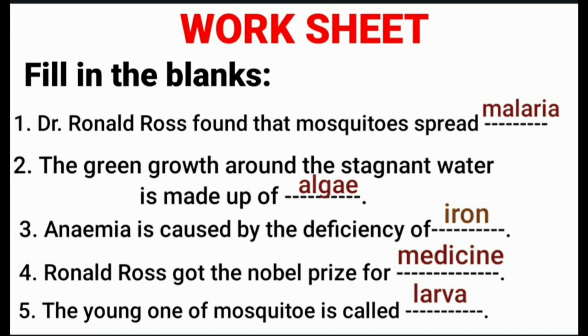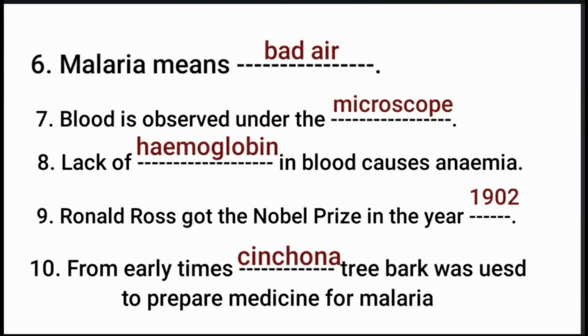Fifth one, the young one of mosquito is called larva. Sixth one, malaria means bad air. Seventh one, blood is observed under the microscope. Eighth, lack of hemoglobin in blood causes anemia. Ninth, Ronald Ross got the Nobel Prize in the year 1902. Tenth, from early times, cinchona tree bark was used to prepare medicine for malaria.